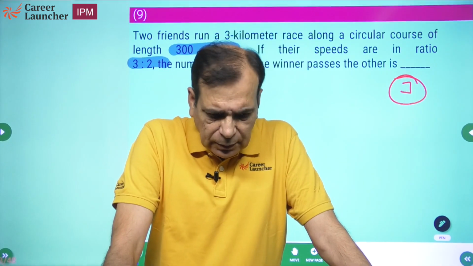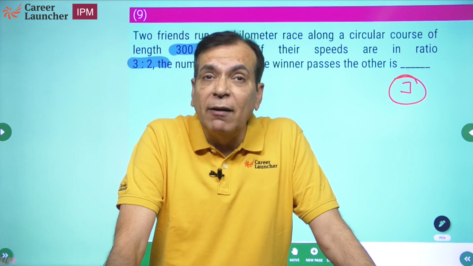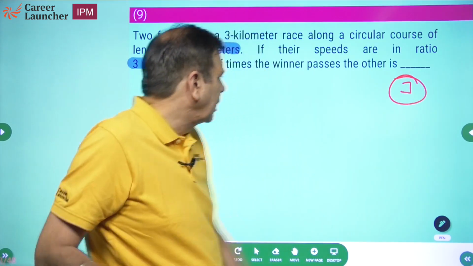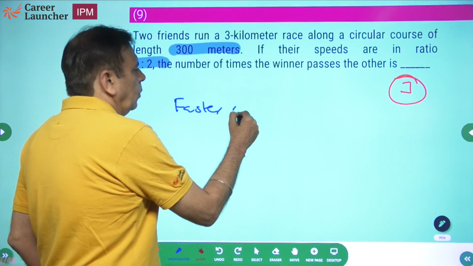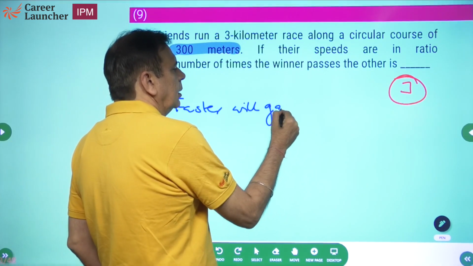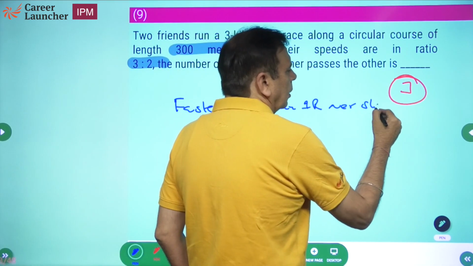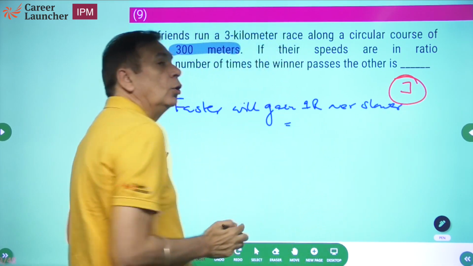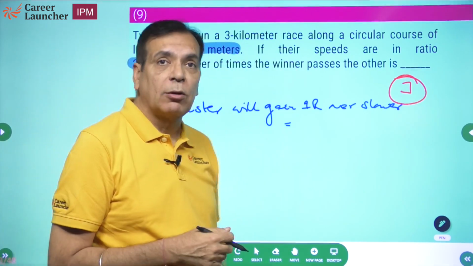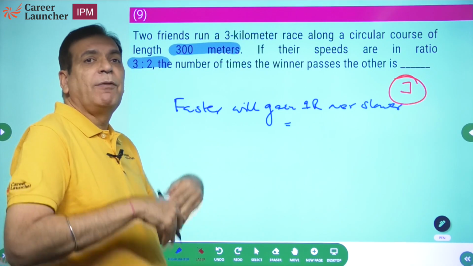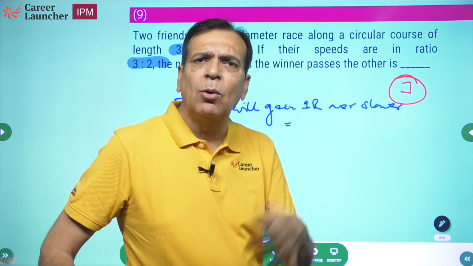When does the faster person gain one round over the other? Or to meet, let me reverse the question. If two people who are running in a circle have to meet, what is the condition? The condition is that the faster person will gain one round over the slower one. The two people will meet when the faster gains one round over the slower person. So if the faster person has gained 2 rounds, they'll meet 2 times. If the faster person has gained 3 rounds, they'll meet 3 times.